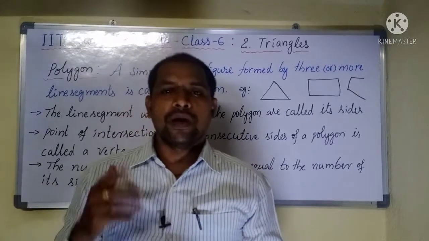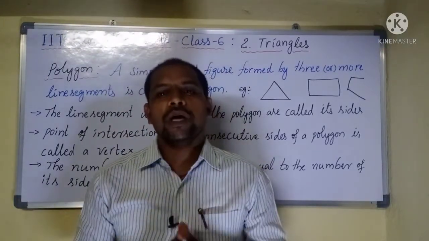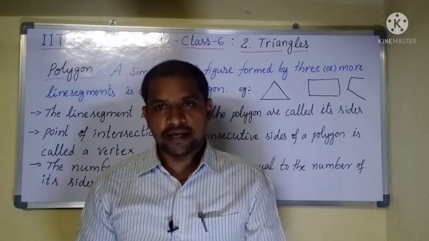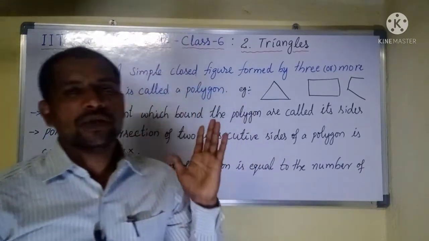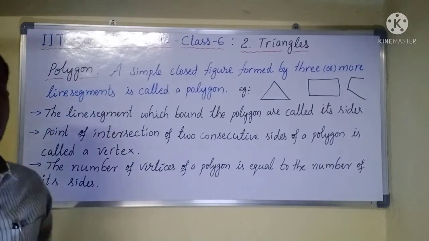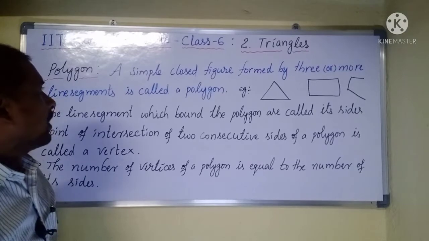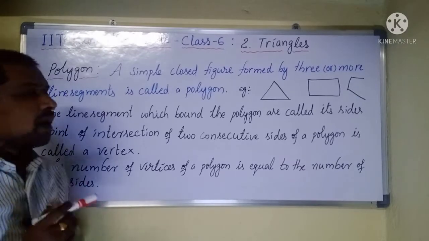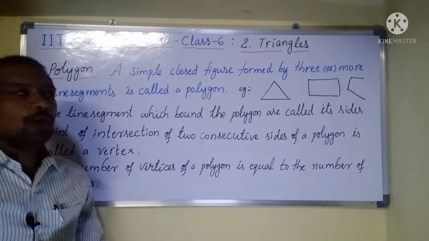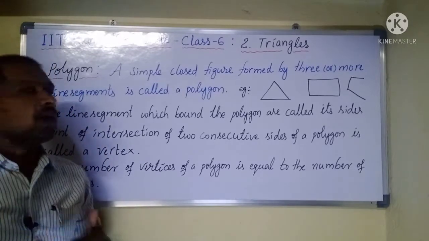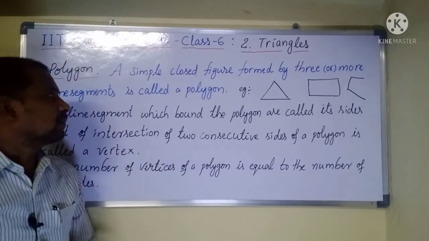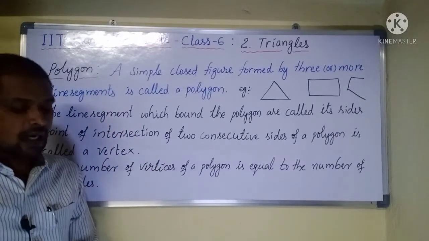As part of our IIT Foundation course, today we are going to start a second chapter, that is triangles. Okay, so let us go for the topic. What do you mean by polygon? First of all, we'll discuss what a polygon is. A simple closed figure formed by three or more line segments is called a polygon.